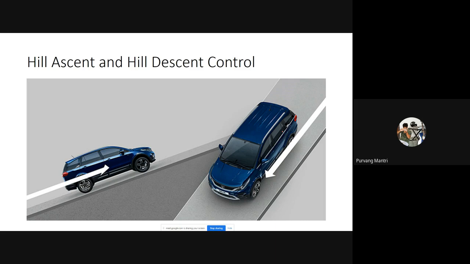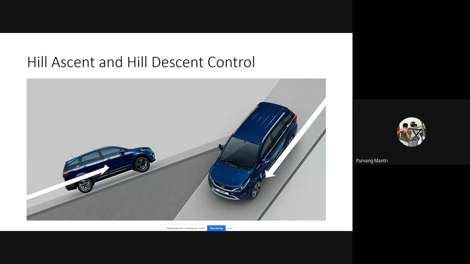Now the advanced version of hill ascent and hill descent is hill stop control. Now hill stop control is like when there is any traffic congestion, or you have to press the brake pedal on an upward hill or a downward hill, then in that particular condition, the microcontroller will sense the angle in which the vehicle is standing, and it will sense the wheel speed, which is zero, which denotes the stationary condition of the vehicle, and it will keep the brake pressure applied on all wheels, so that the driver can lift his foot off the brake pedal, and the brakes will still be engaged.